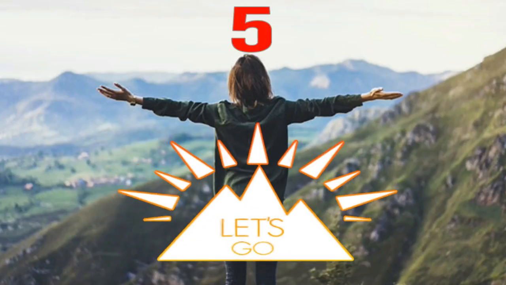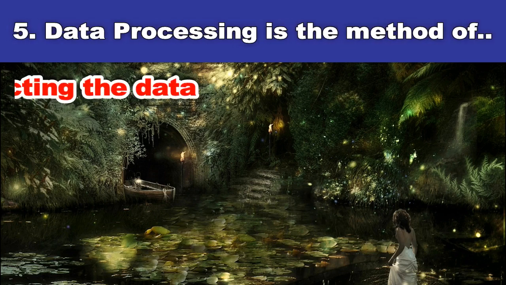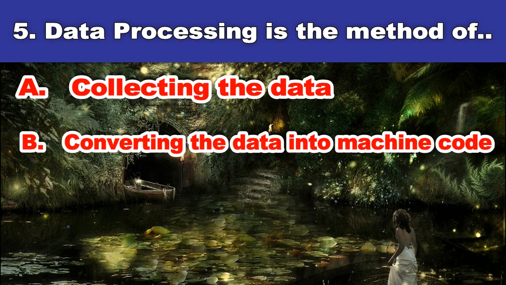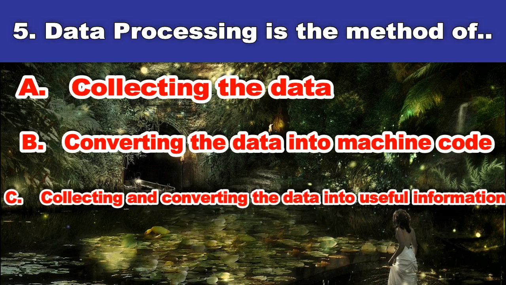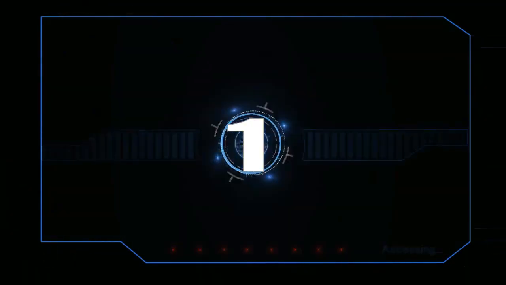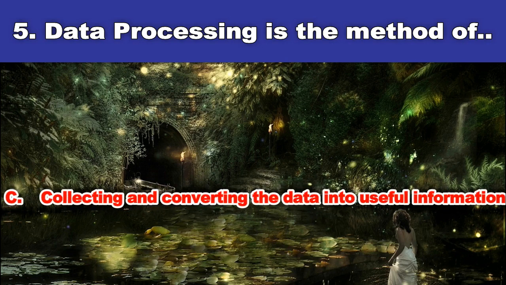Fifth question. Data processing is the method of: A. Collecting the data, B. Converting the data into machine code, C. Collecting and converting the data into useful information, D. All of above. And the answer is collecting and converting the data into useful information.